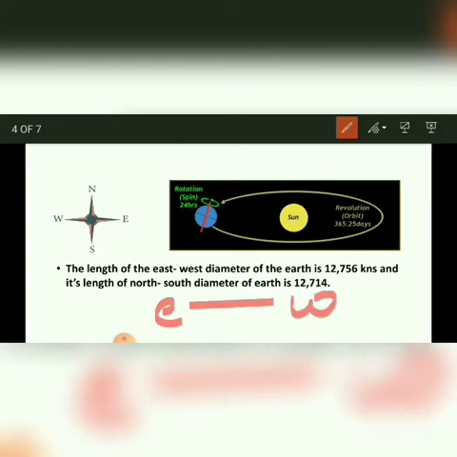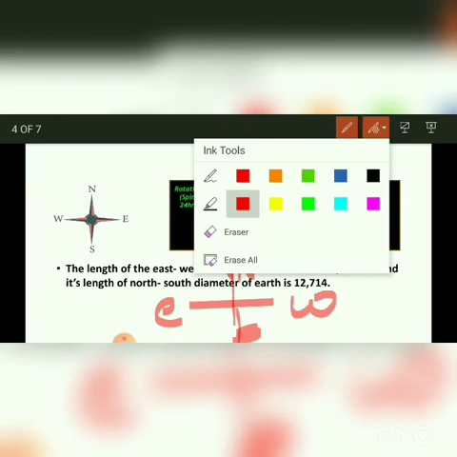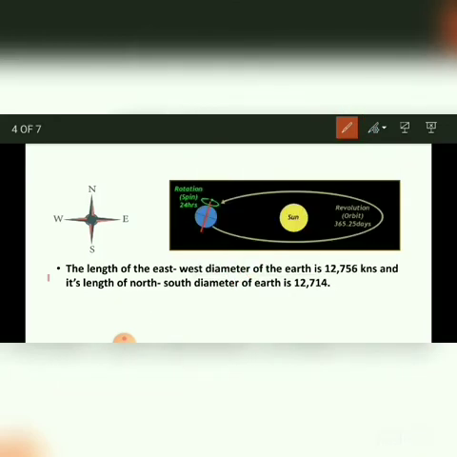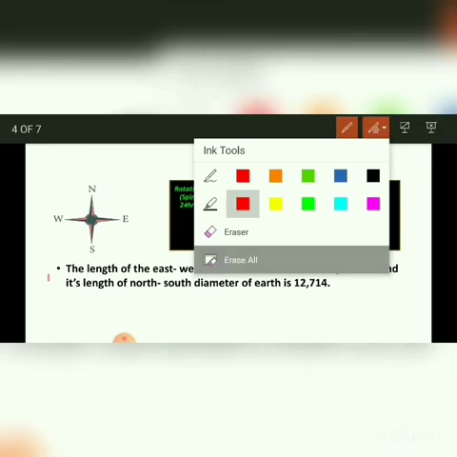East, west. The diameter of the earth is 12,756 kilometers, and the length of the north-south diameter is 12,714 kilometers. So there are the four directions. And next, the earth revolving around the sun is called revolution, and the earth spinning around itself is called the rotation of the earth.